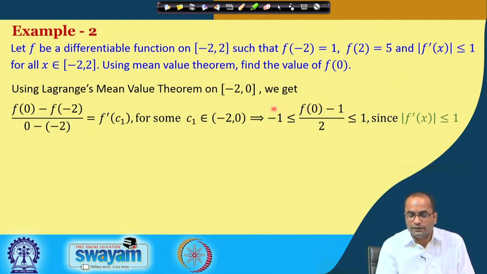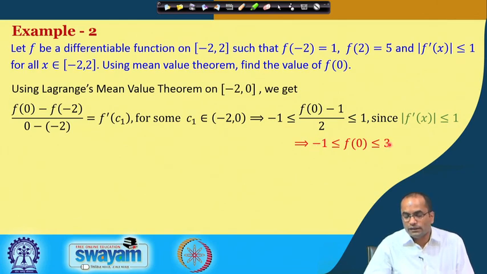So, we will get here minus 2 plus 1, so minus 1, and then 2 plus 1, we will get 3. So, out of this inequality we get that f(0) lies between minus 1 and 3.